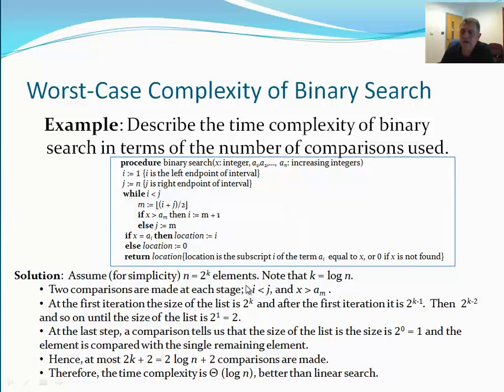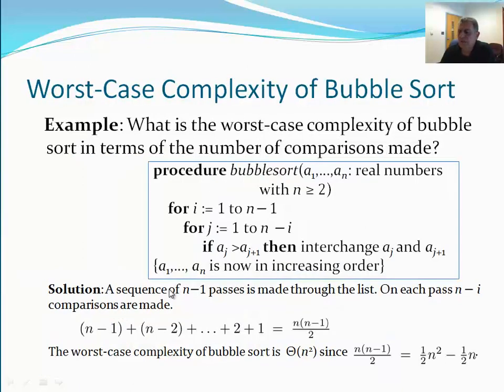And where did I get log of n? We said n is equal to the power of k elements. We assume that one. And anytime n is equal to the power of k, that means k, this power, is equal to log of n with the base 2, of course. Well, in this case, it could be base 10, but we didn't say it here. So this is what we're talking about.